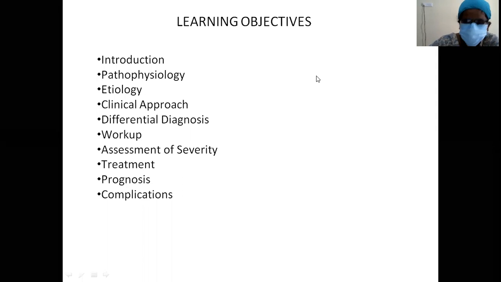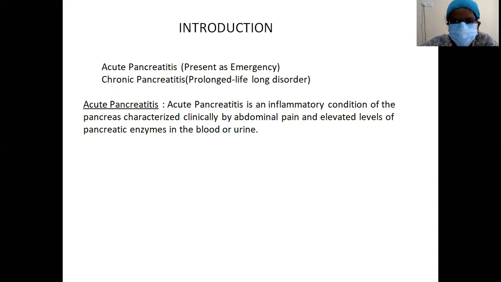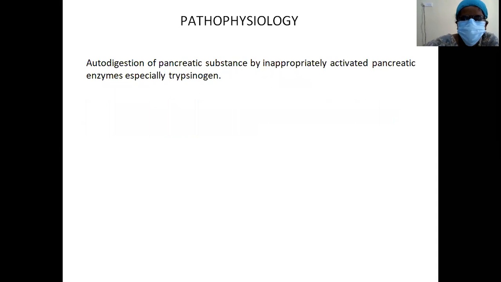What is acute pancreatitis? Acute pancreatitis is an inflammatory condition of the pancreas characterized clinically by abdominal pain, and biochemically you can see elevated levels of the pancreatic enzymes in the blood. It can be acute pancreatitis or chronic pancreatitis. Acute pancreatitis presents as an emergency. Chronic pancreatitis is a chronic disorder. It persists as a chronic disorder, but on and off you will have acute flares.